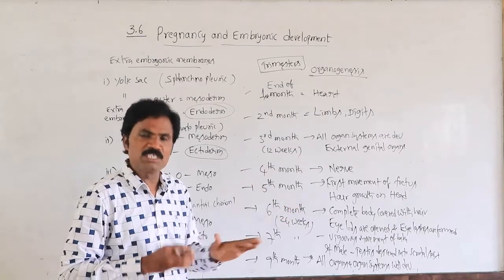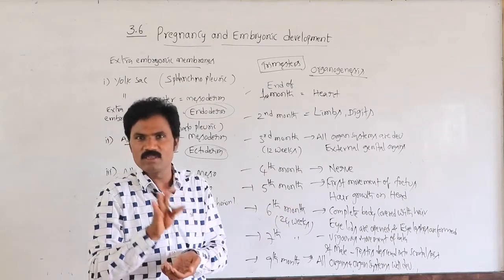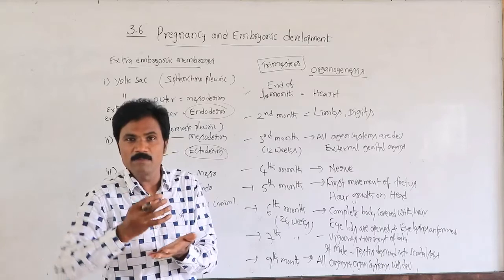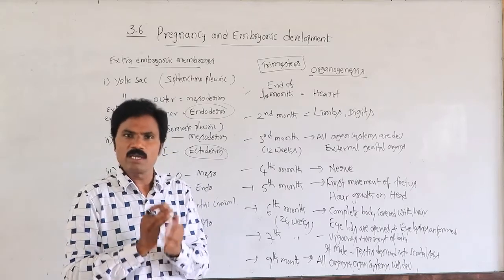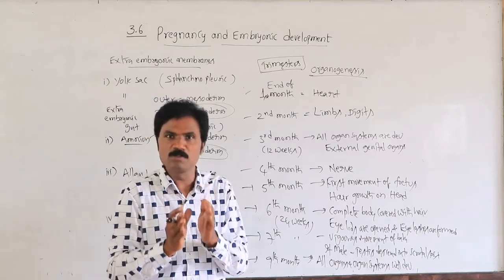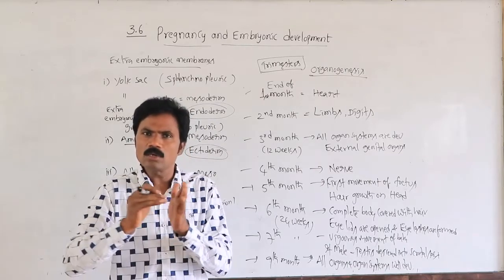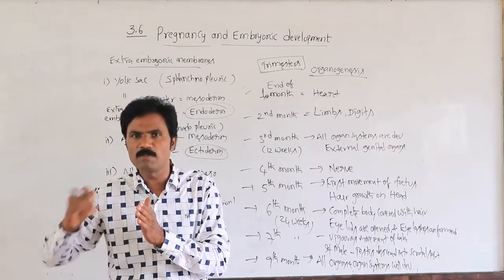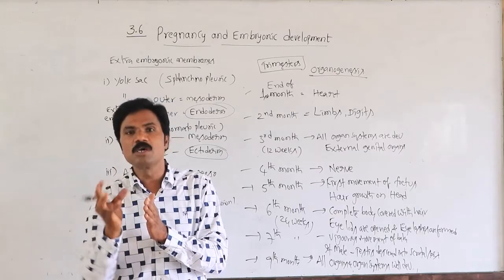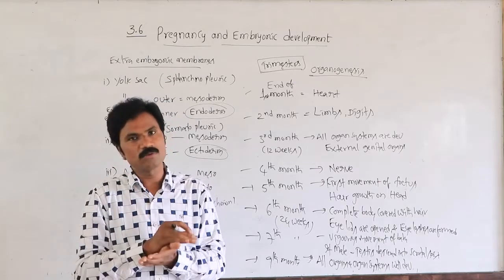Then after completion of the 6th month, that means the 7th, 8th and 9th months, the baby's weight doubles. Suppose the weight is 1.5 kilograms up to 6 months, in the last 3 months, that means the last trimester, the baby's weight becomes double, that means 3 kilograms.